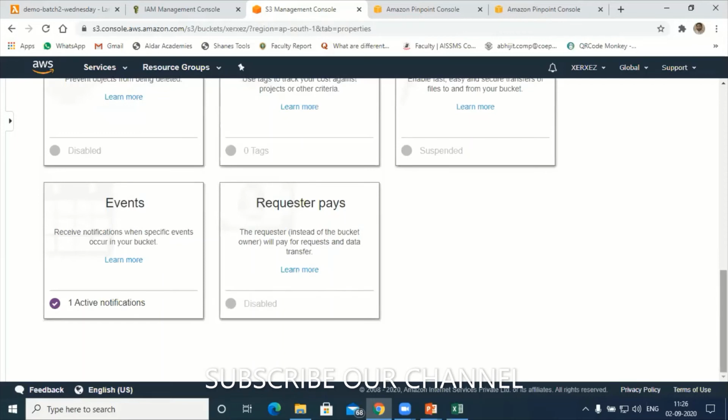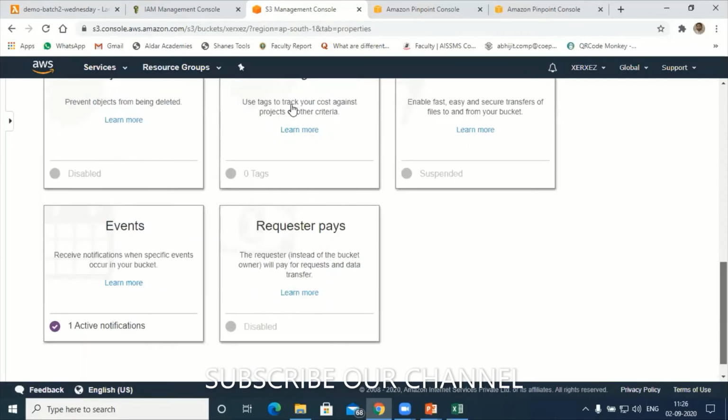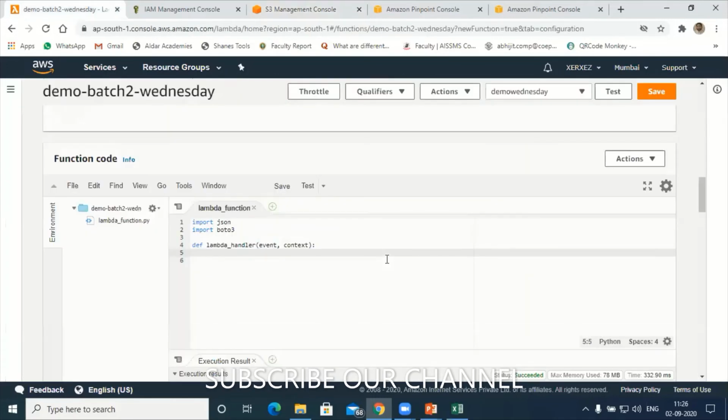Now go to the Lambda function. Again, you start writing the definition, the program. Here I want to check all the records of that particular S3 bucket. So I will use a for loop statement: for i in event records, then give the colon.